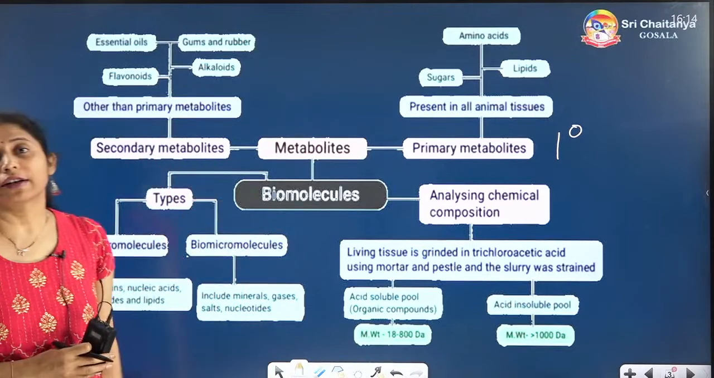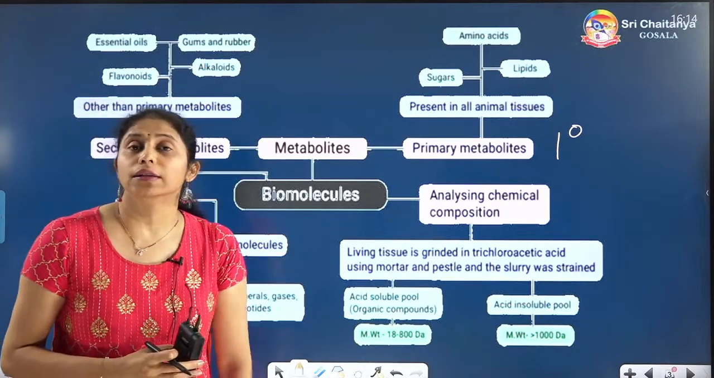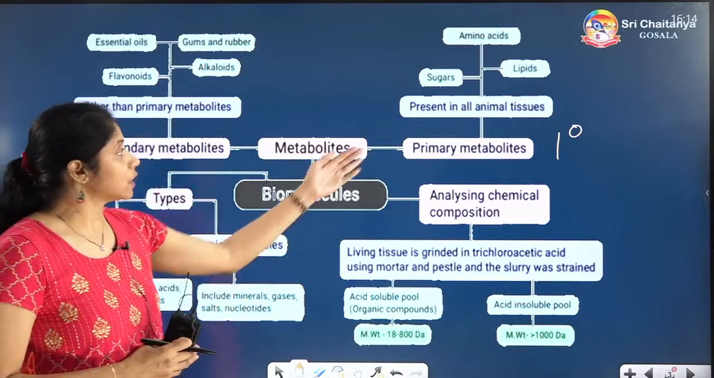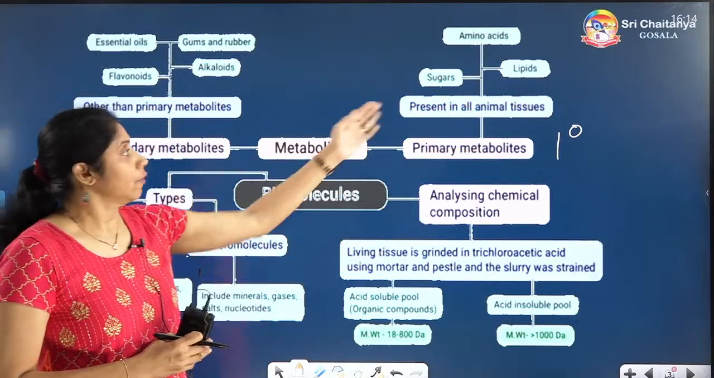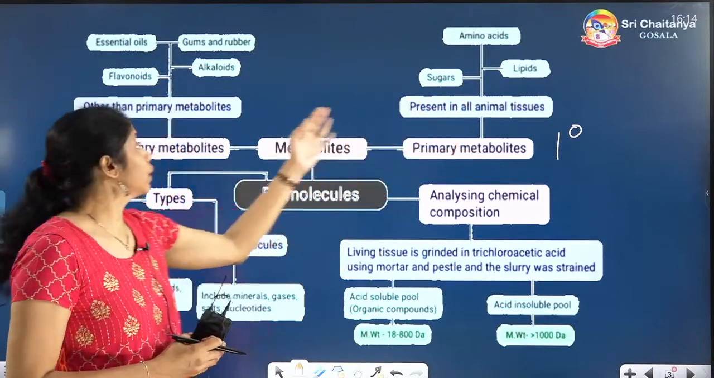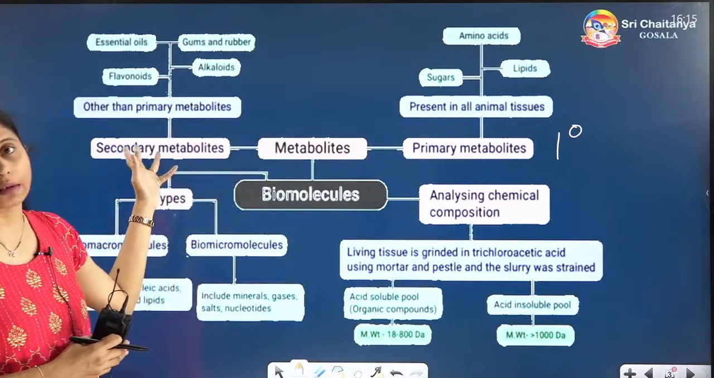So we have completed the metabolites. They are the substances or molecules that are present in the living organisms. Primary metabolites have specific functions, without which we cannot survive. Without secondary metabolites we can survive. There is no problem at all for this cell.